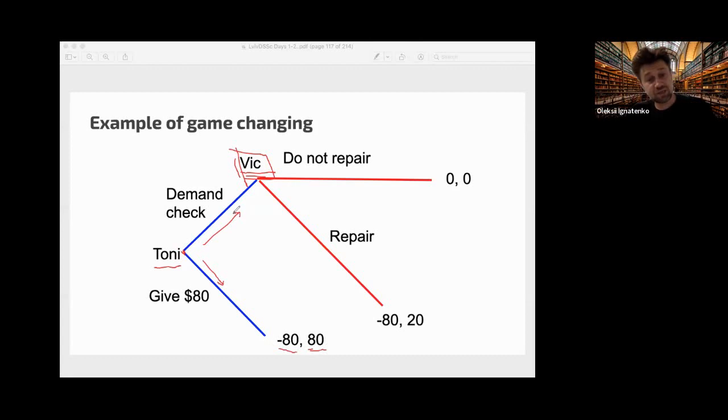If he demands the check, then if this guy does not repair, they both get zero. But if he repairs, then Tony will lose his $80, and this guy will get a satisfaction estimated around $20. But it's not money; he just polished the car on one side. But the car is not new, so it's not a big deal.